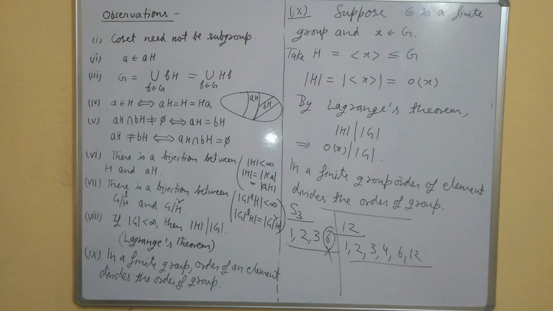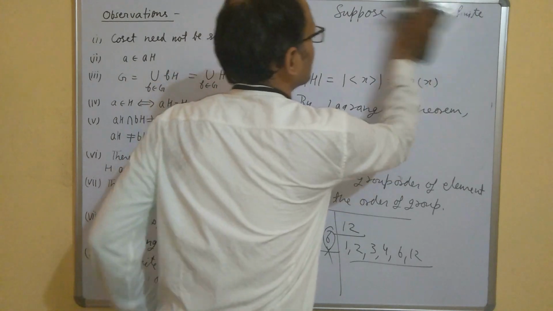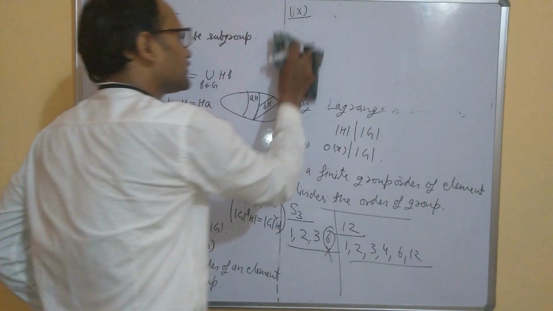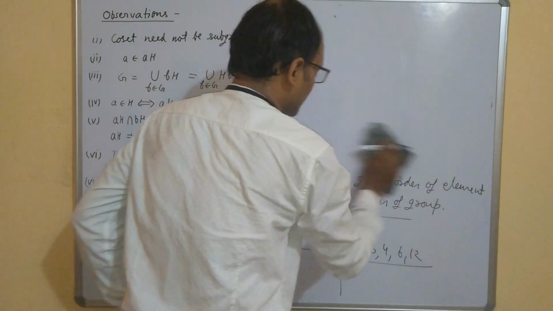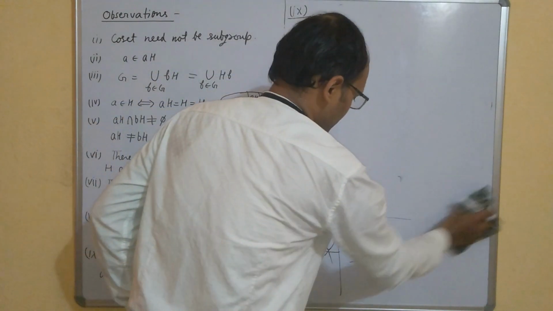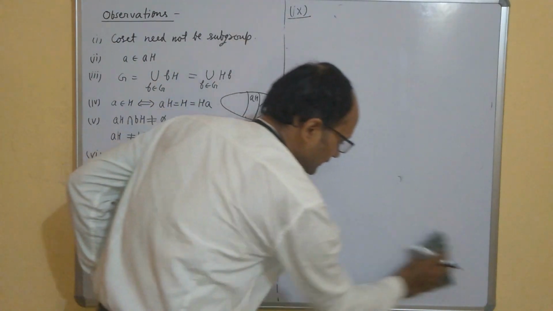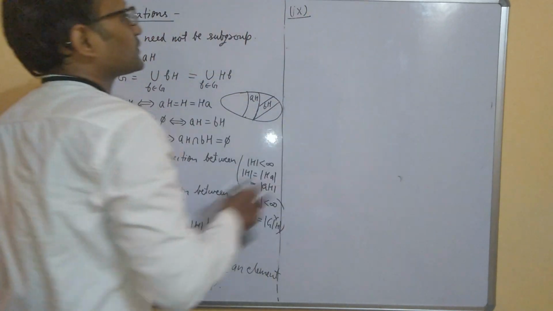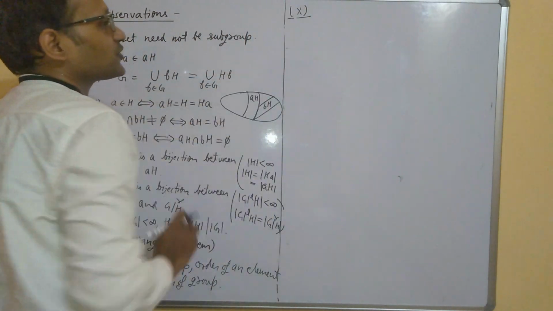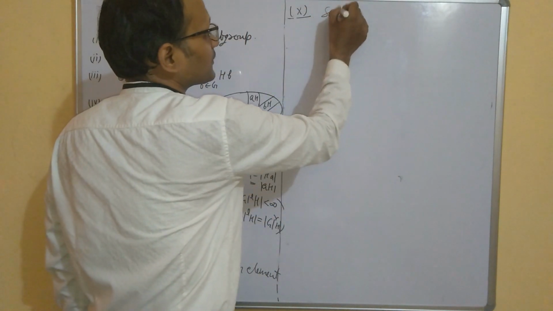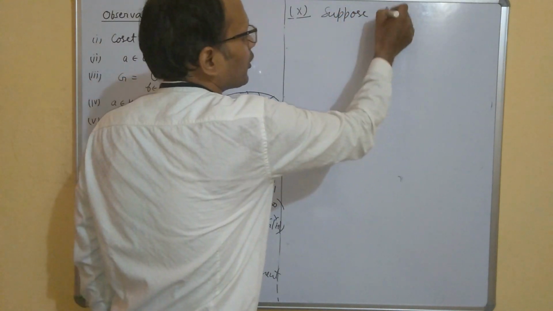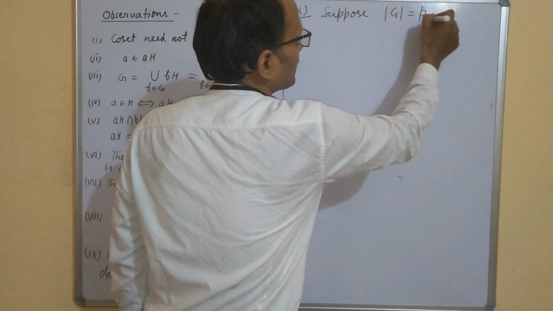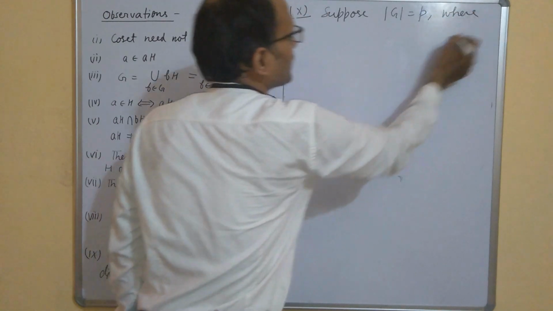So now come to the next observation. Let us think of a situation where the order of the group is a prime number. Suppose G is a group. So now this is observation number 10. Suppose the order of a group G is P, where P is a prime number.